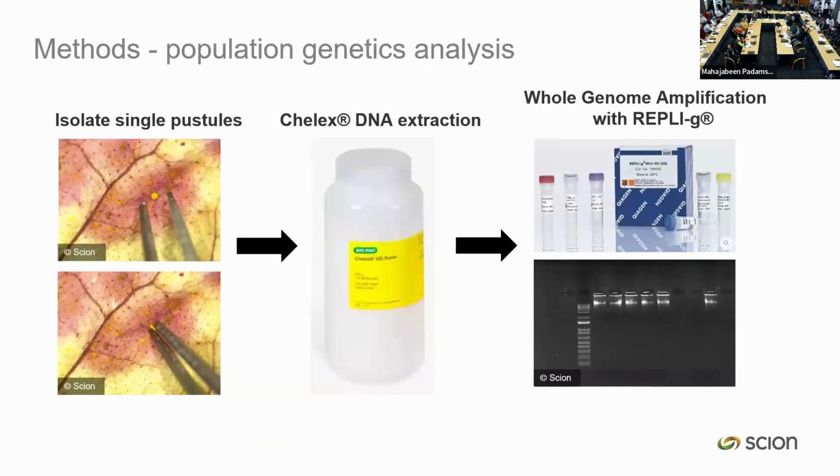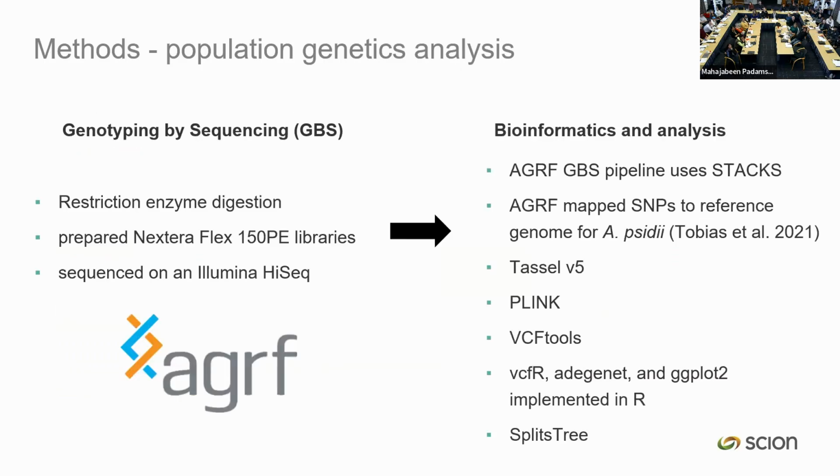So we were looking for the reproductive stages, doing some monitoring work, and we also collected isolates for genetic work. For the process of isolating the rust and looking at the DNA, we isolated individual pustules very, very carefully, and then extracted some DNA. Because we have a very small amount of starting material, we then amplify using a whole genome amplification method. The alternative would have been to isolate individual pustules and then try and use those to inoculate plants and build up spores. To do that with 500 isolates would have been a huge amount of work. So this enabled us to look at a huge number of isolates.